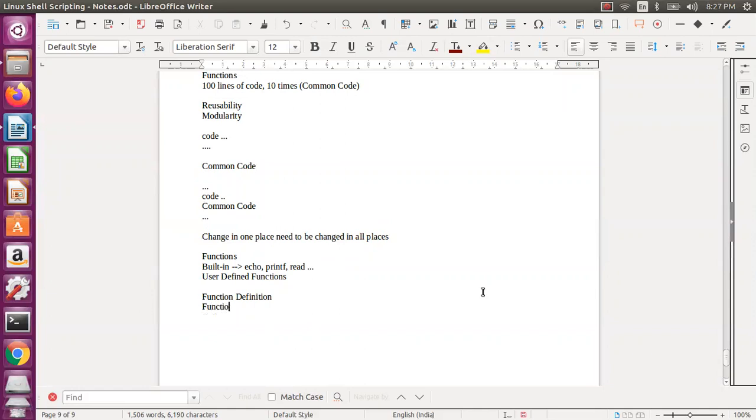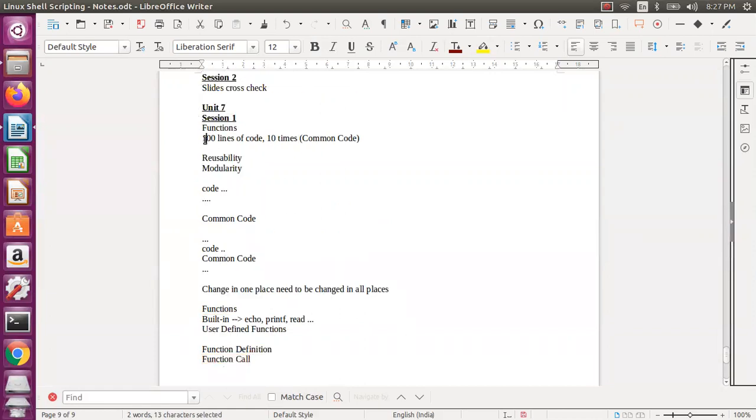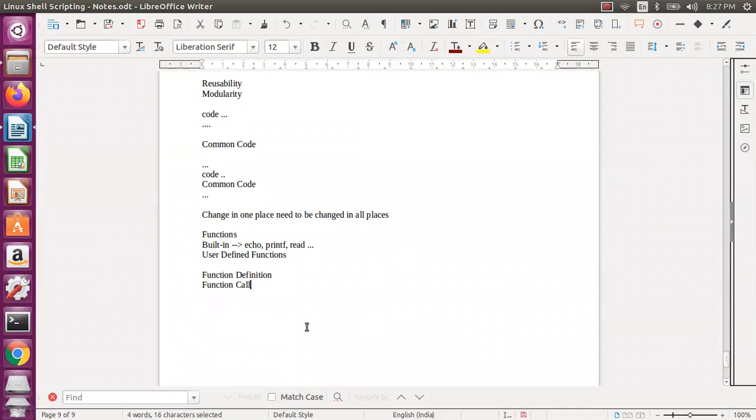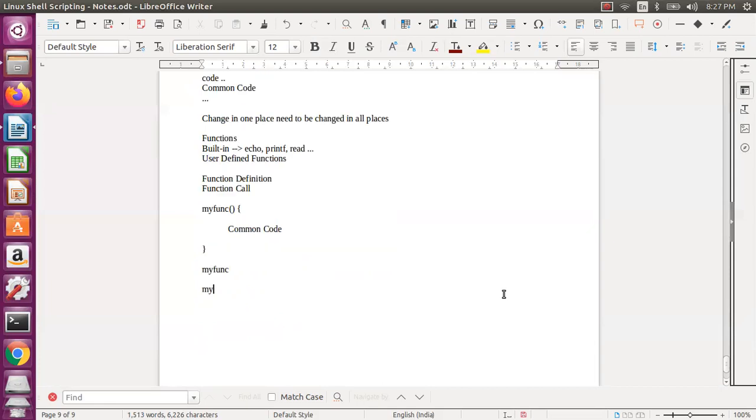And then you have something called function call. This is the place where you will be calling. So if you take this example, this 100 lines of code you will write in your function. So that is nothing but a function definition. So how you will say this: my function, and then parenthesis, and then braces. Whatever your common code, you will put here actually. And then wherever you want to call, you will be calling something like this, my function.